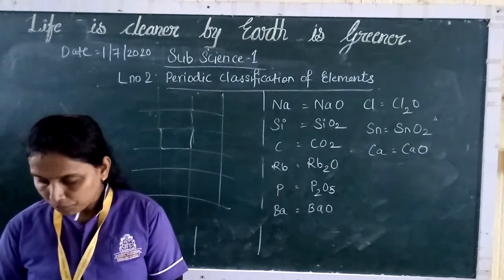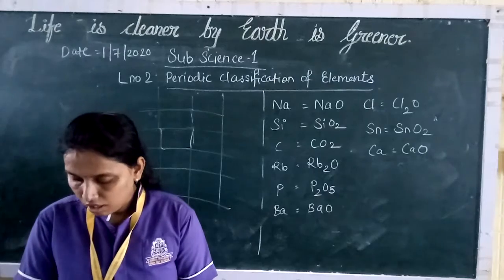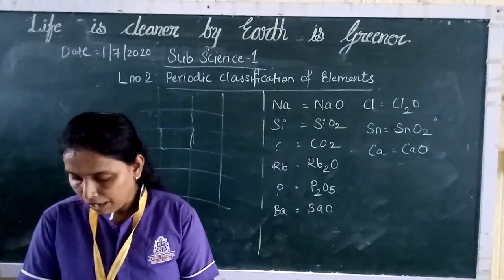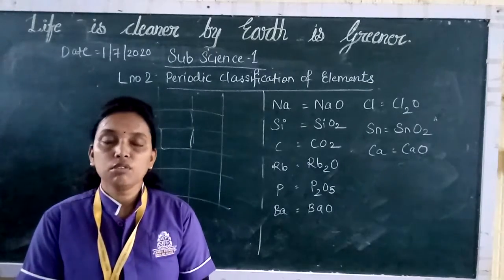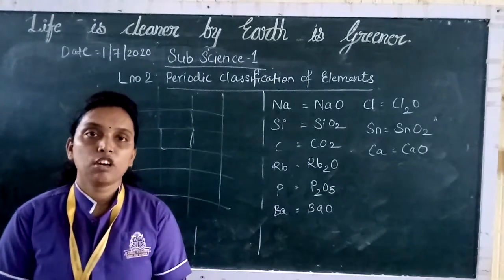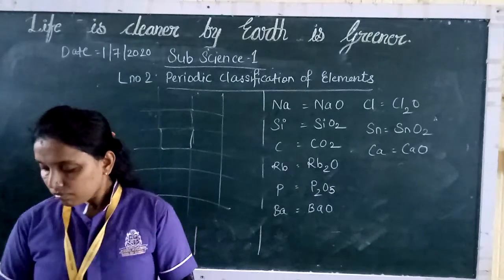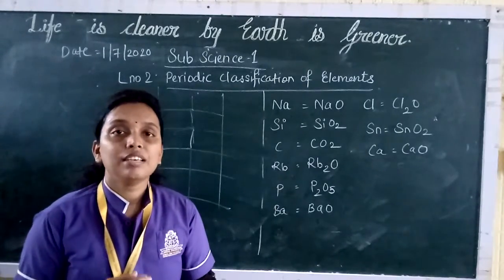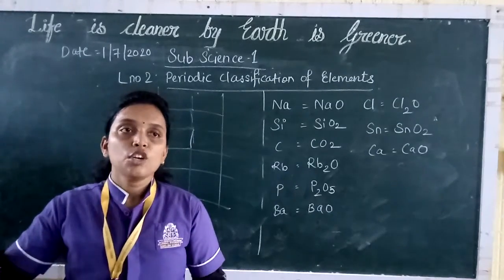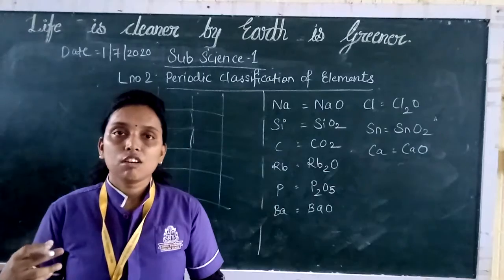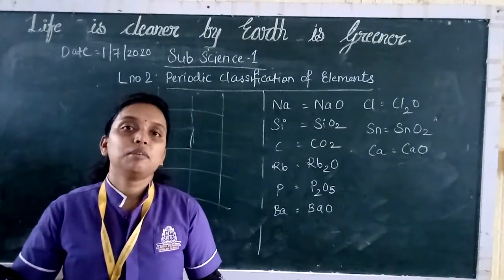However, as we go down a group, the number of shells goes on increasing. And when you see along the periods, the number of shells is not increasing, but the electrons in the valence shell increase by 1.